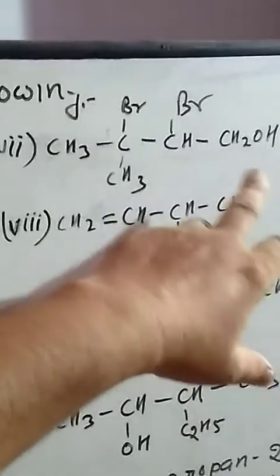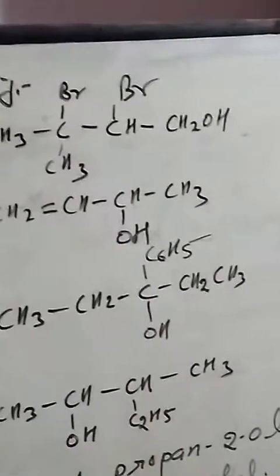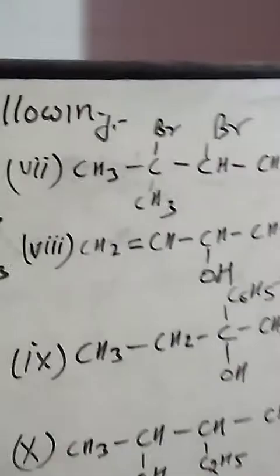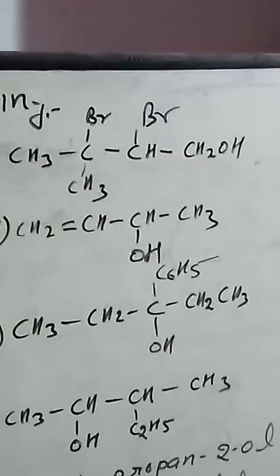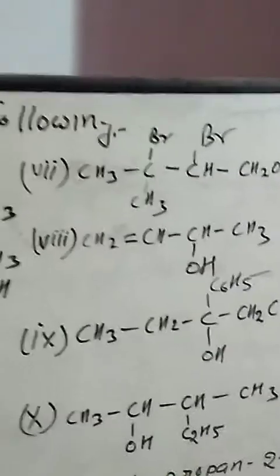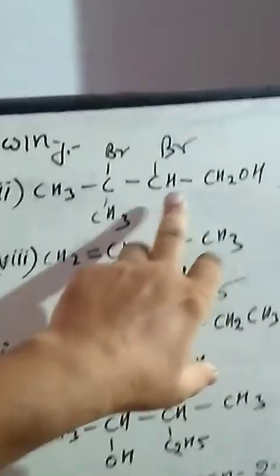Another compound, the seventh one, is this. First of all we have to give numbers to the carbons: 1, 2, 3 and 4. On the second and third carbons we are observing 2 Br groups, and on the third we are observing 1 methyl group. So this is known as 2, 3 dibromo 3 methyl butan-1-ol, because on the first carbon there is a hydroxyl group. So the IUPAC name, let me repeat again: 2, 3 dibromo 3 methyl